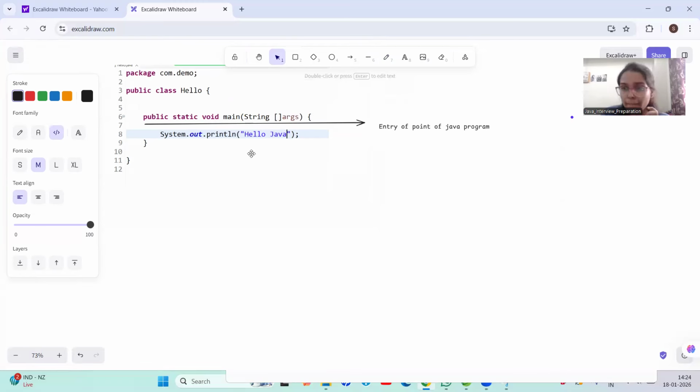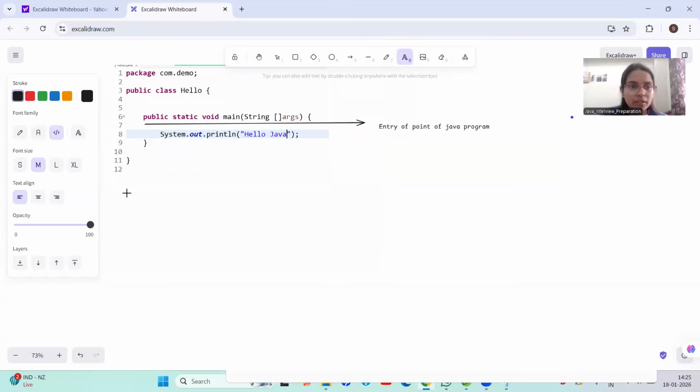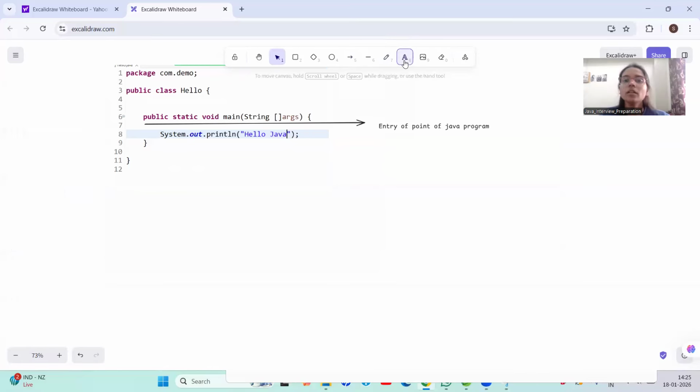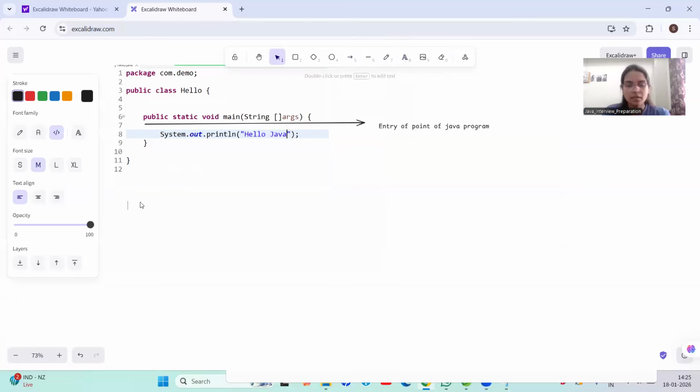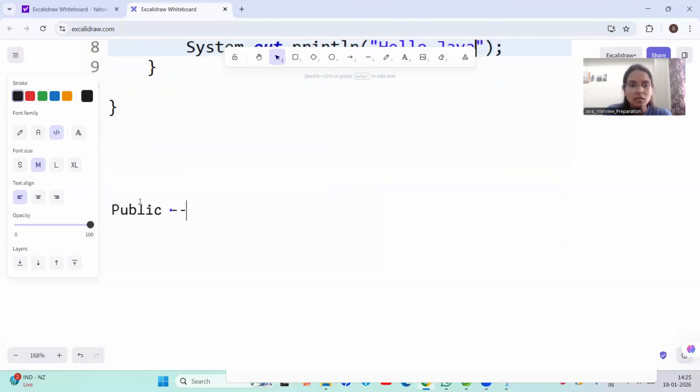Let's understand the meaning of each word that we have written. First of all, in the main method we have written the word public. What is meant by public? Public is an access modifier.